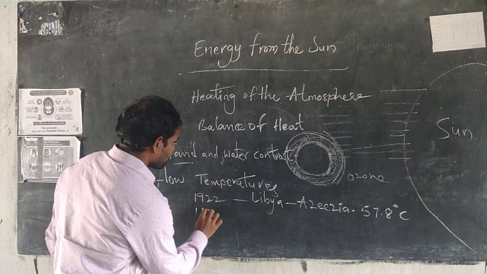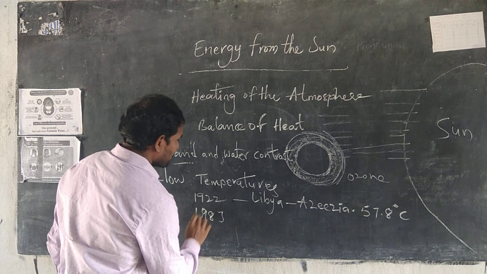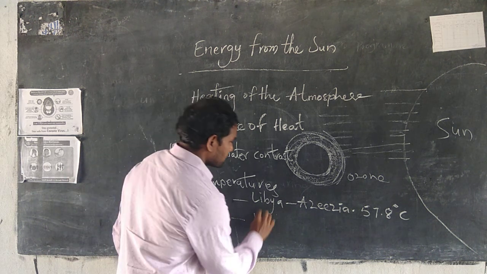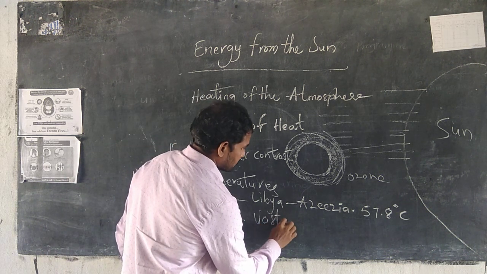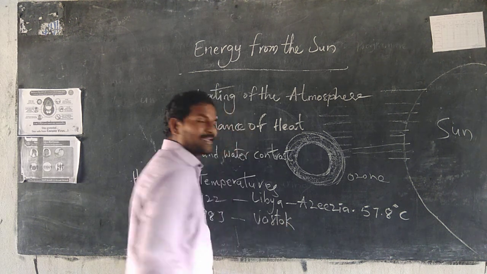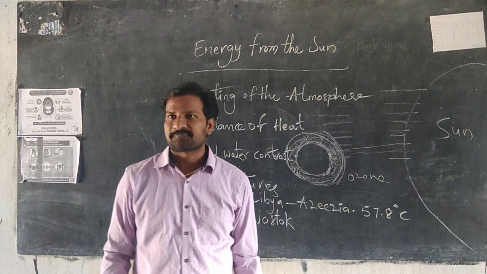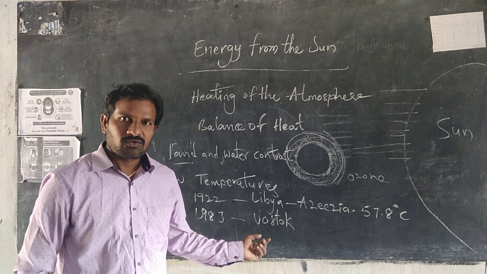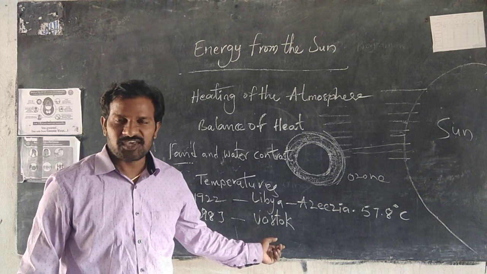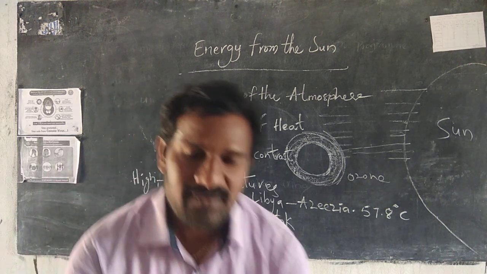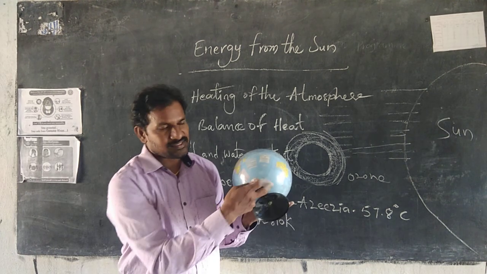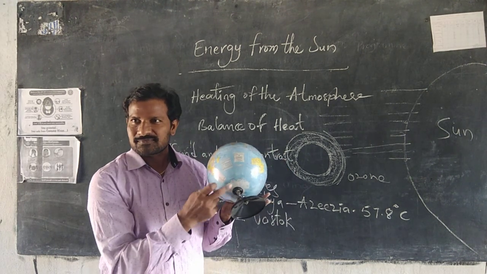It was recorded in 1983 at Vostok Station. Vostok is located in which area? That is Antarctica. See this continent, white color.